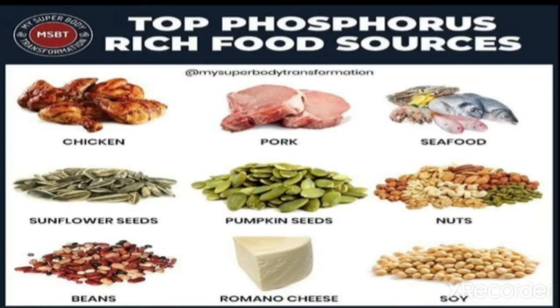Yes, here you can see the chicken, pork, seafood, all these other foods which are regarding the meat, and apart from that you can also see the sunflower seeds, pumpkin seeds, nuts, soya, milk and its products like Romano cheese, and also beans, pulses and cereals. These are the sources which are rich in phosphorus. Now let us go on to the next mineral.